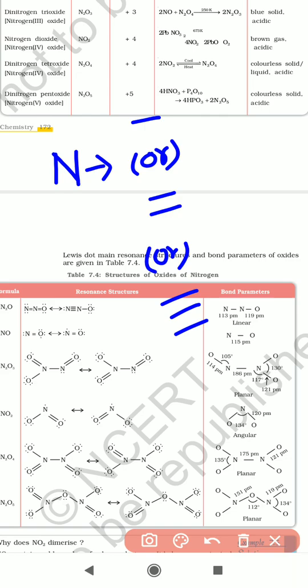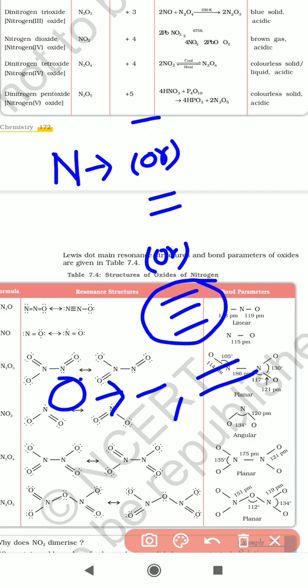Oxygen, with oxygen or some other element, forms a maximum of 2 bonds: a single bond or a double bond. So oxygen has only 2 bonds at most, while nitrogen can have a triple bond.